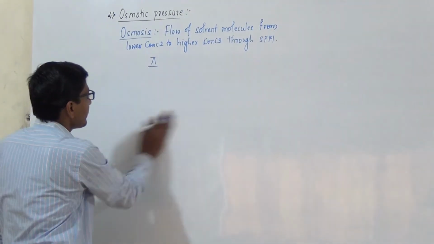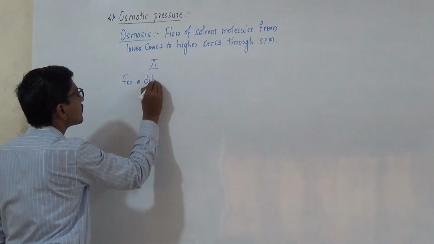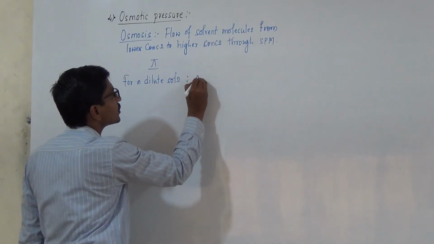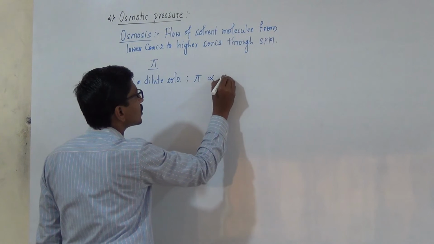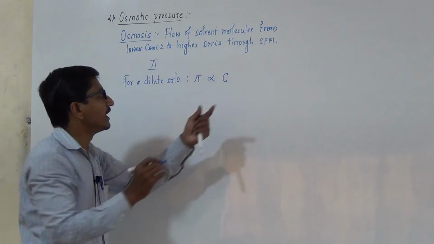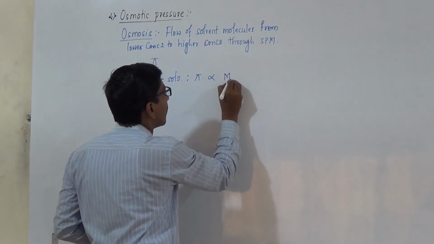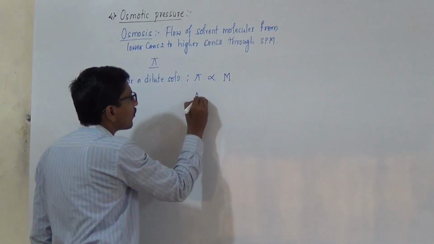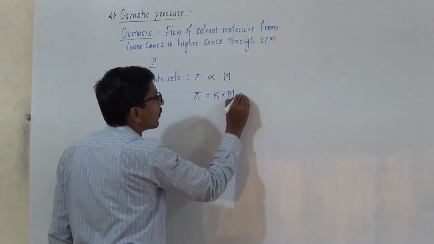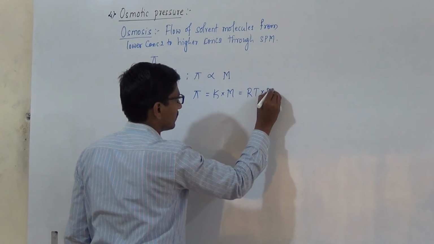And for a dilute solution, osmotic pressure is directly proportional to the concentration of the solution in terms of molarity, capital M. The proportionality constant K is replaced by RT, so pi equals M into RT.